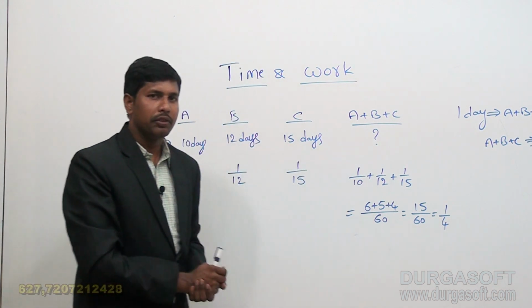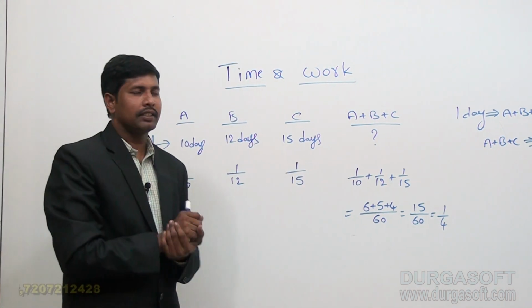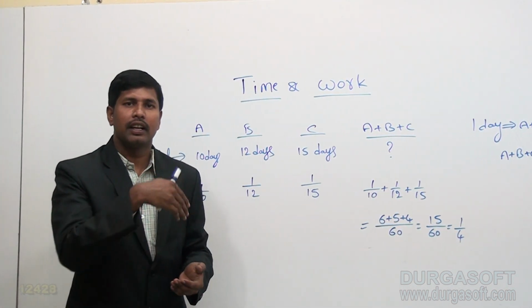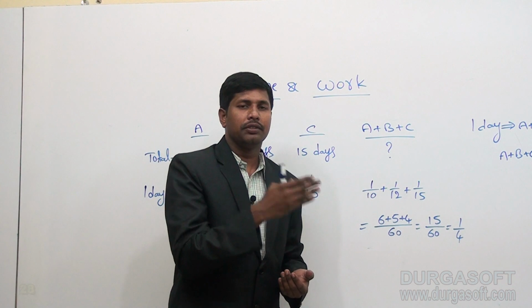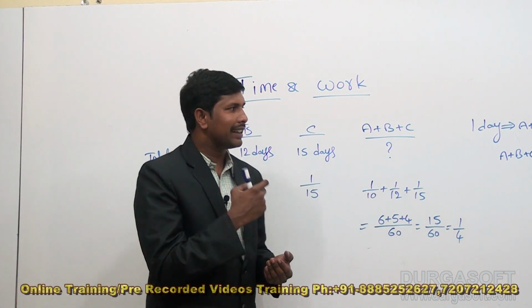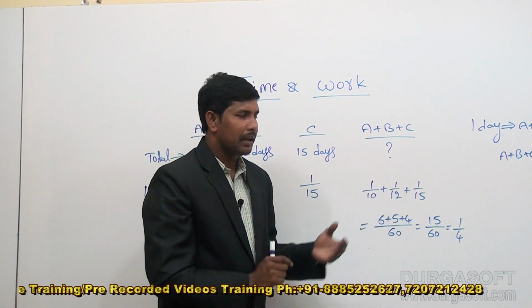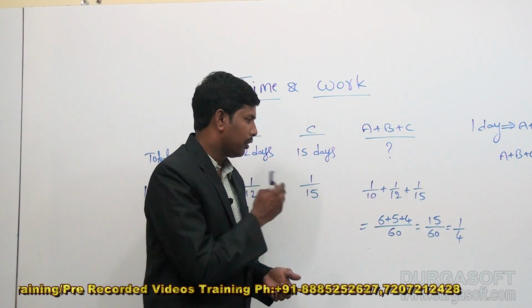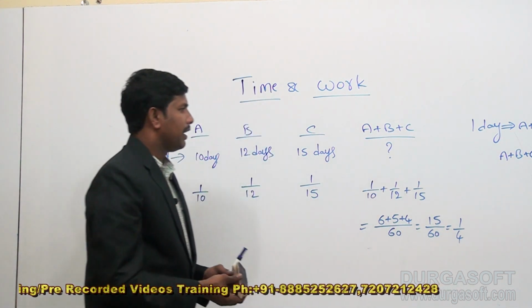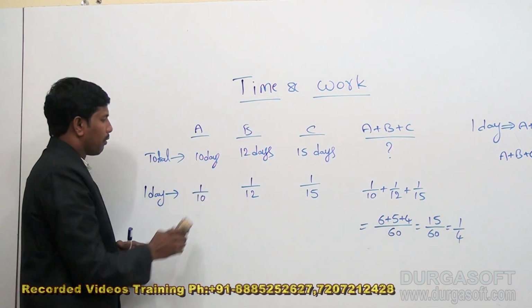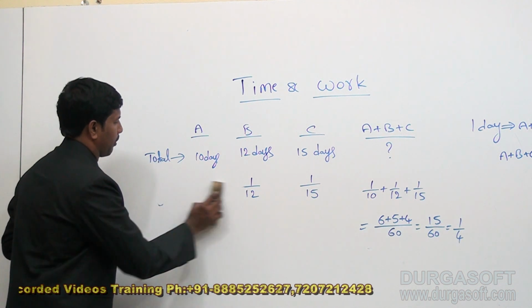Now let me show you how I can solve the same question by taking the other method, that is the units method. When I consider the work in terms of units, I can get the same answer. For that I am going to explain the other method. So we can take an alternative method for the same process now.